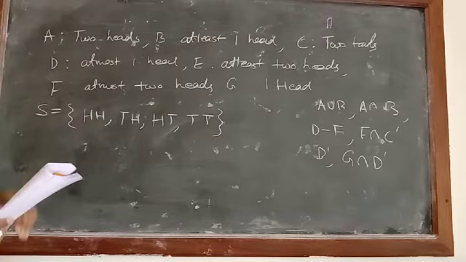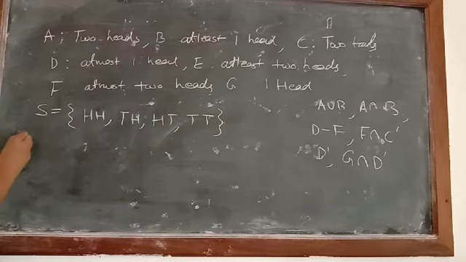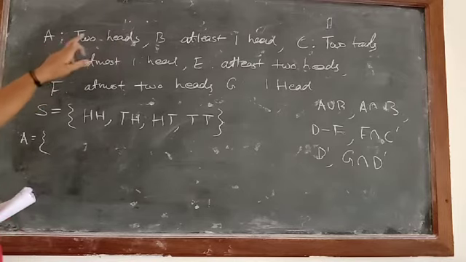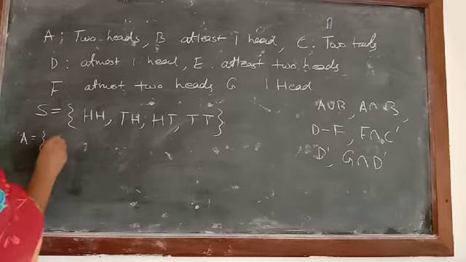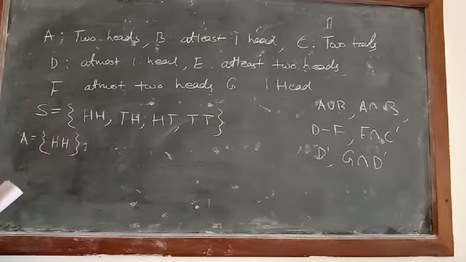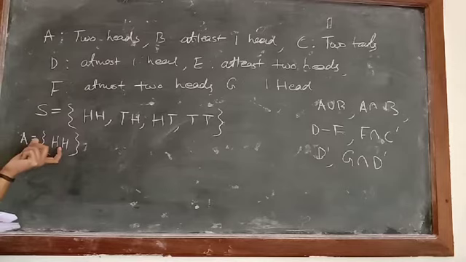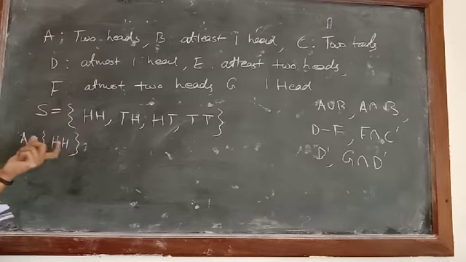Now we can define the events. First it is written A. In set A we can check how many elements there will be. Two heads: how many times is it coming? One time only. So A denotes only one element, HH. An event which has only one element is called a simple event.